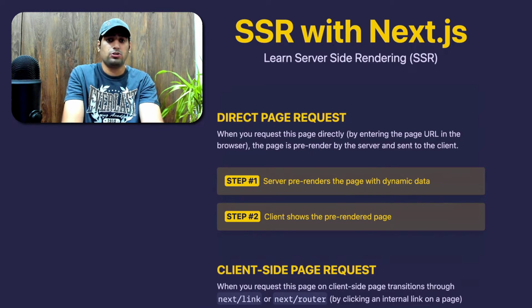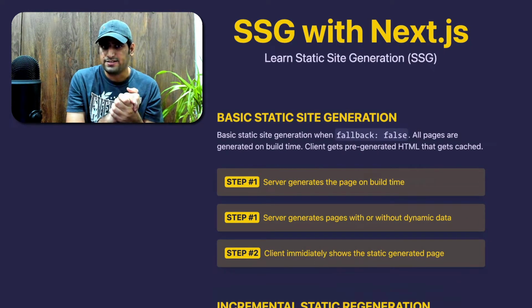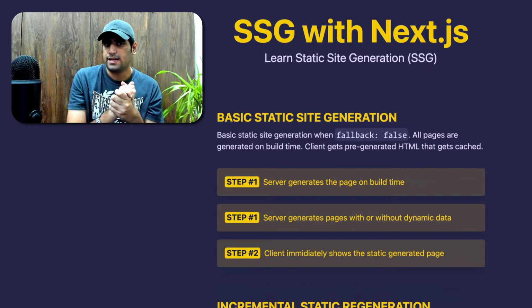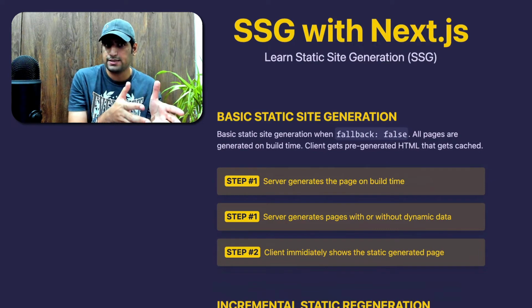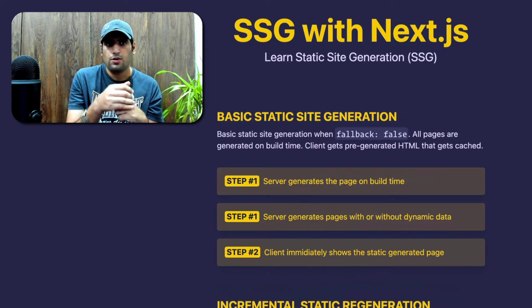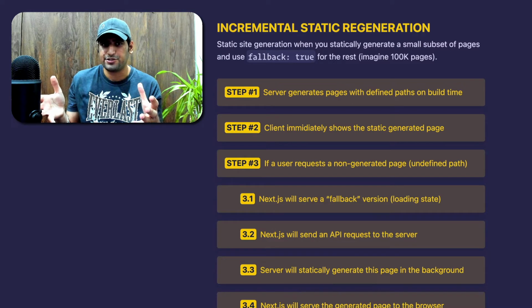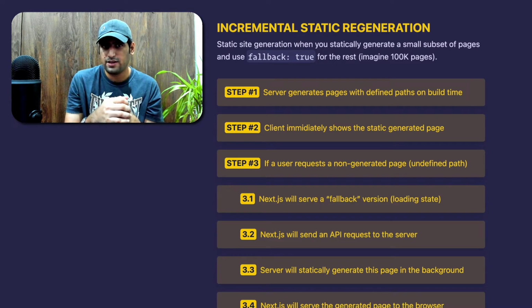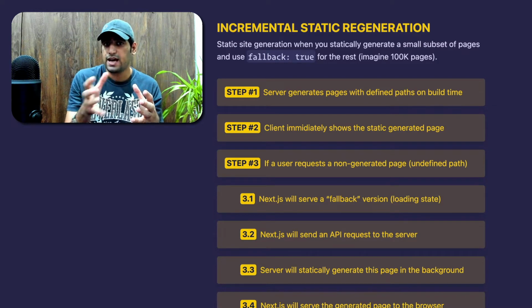But there are also documentation pages here, as you have seen in guides or in the LMS, where the SSG, static site generation, comes in super handy. For the basic part, with static site generation the server generates the entire website for us. There is no dynamic data for the client side to process. But there is also incremental static regeneration, where, as you know, we have like 35,000 different APIs, and we want to build a documentation or information site for that. We are able to use ISR for that.